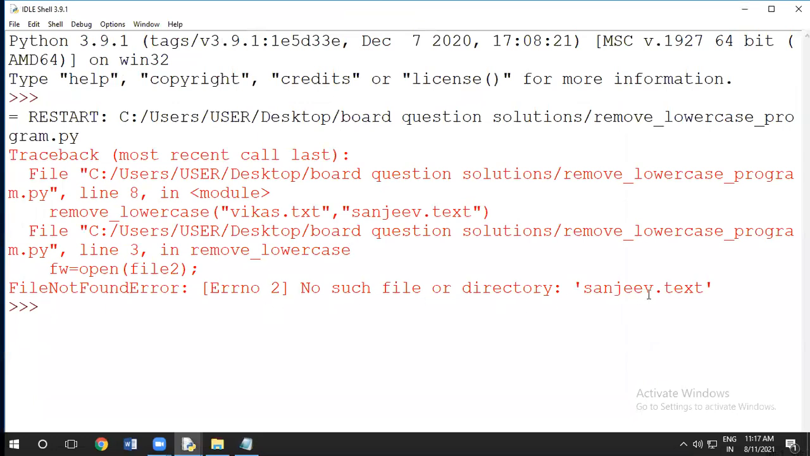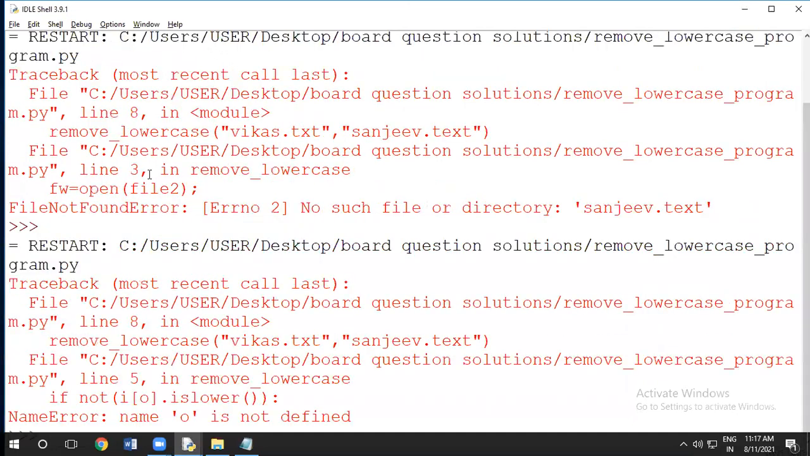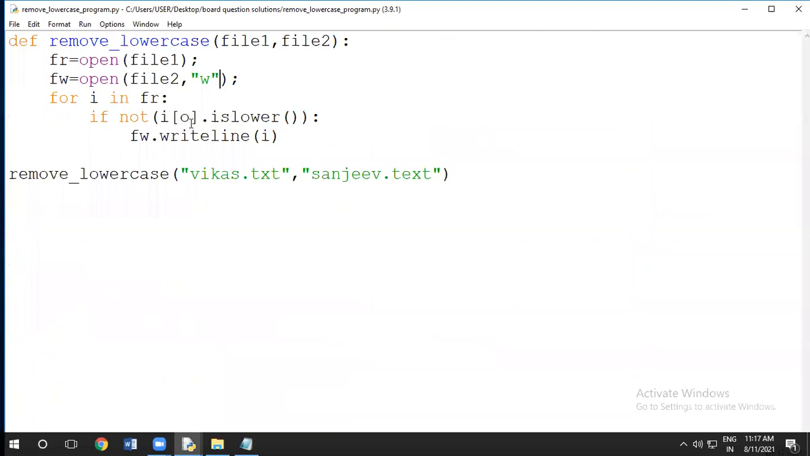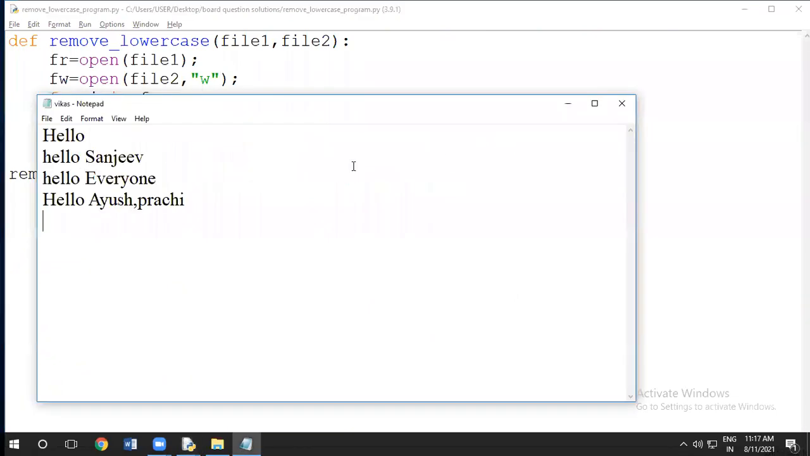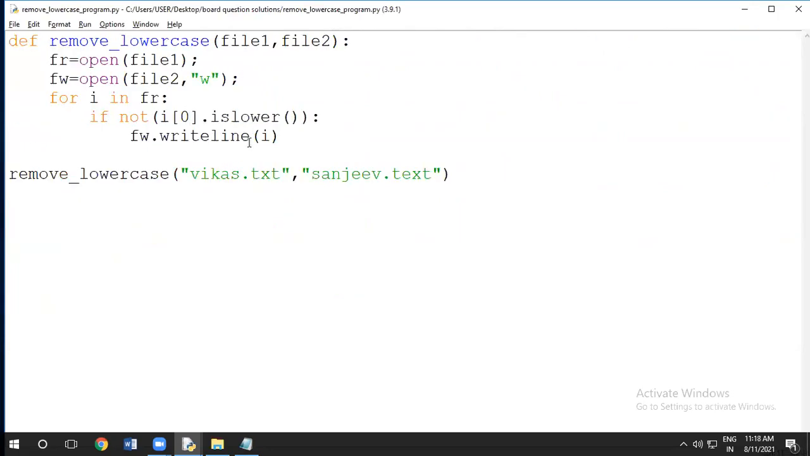No such file or directory Sanjeev.txt. Sorry, I have not mentioned here write mode. That's why it is not created. One more mistake I have done. This is the index, so I have to use number 0. Object has no attribute right line; it is write, not right line.